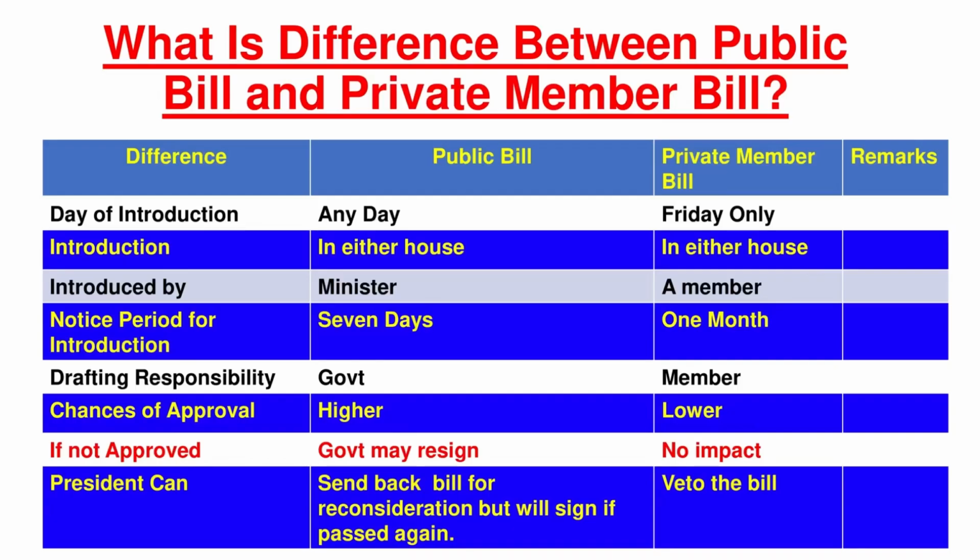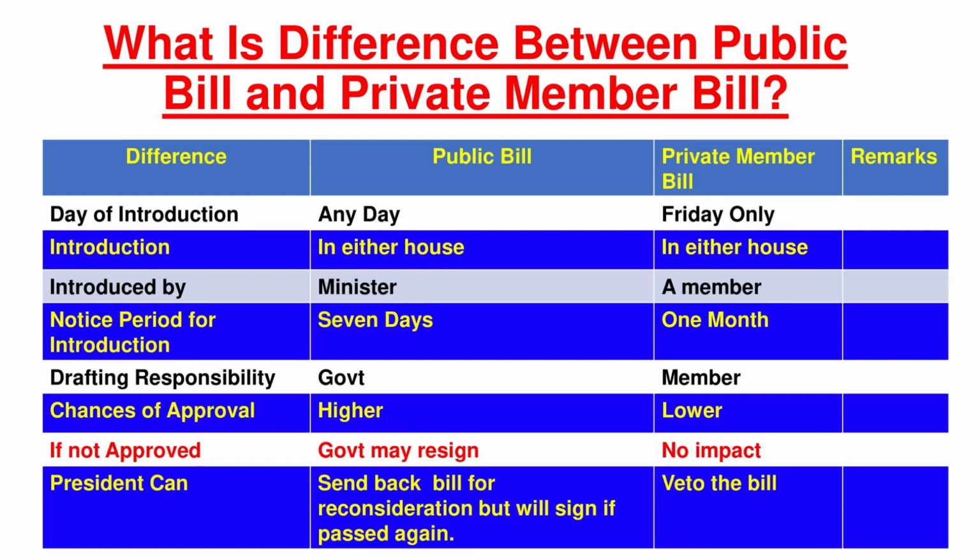Let's see the differences. First and foremost is the day of introduction. A public bill can be introduced on any day on which Parliament is functioning. However, a private member's bill can only be introduced on Friday. As far as the introduction is concerned, the members of both the Houses can introduce a bill, and the government can also introduce a bill in either House of Parliament. It is introduced by a minister for a public bill, whereas a member introduces his own bill.